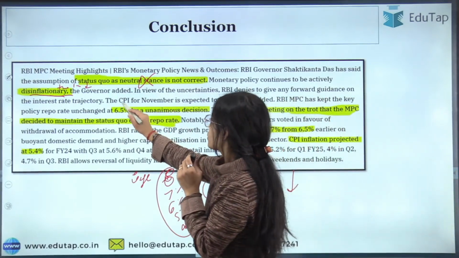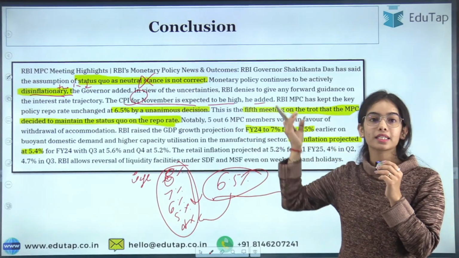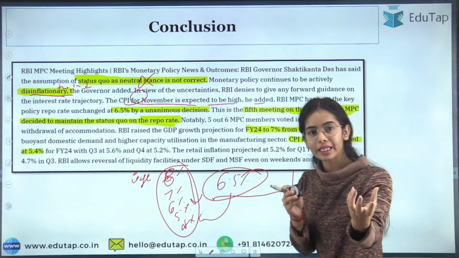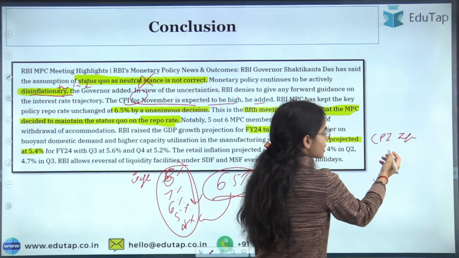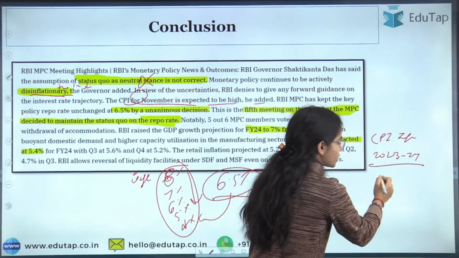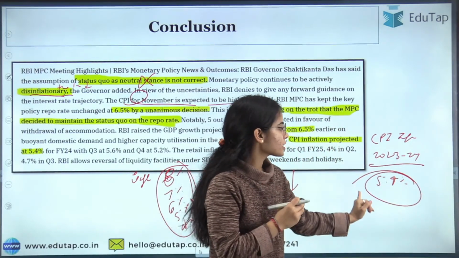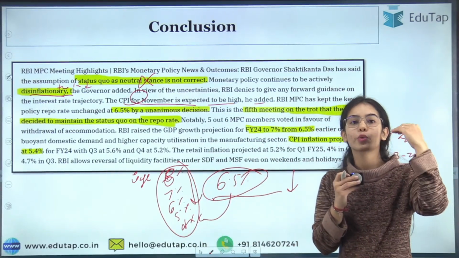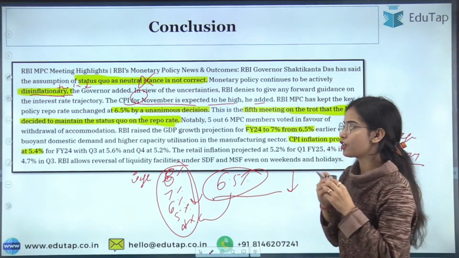Okay. So CPI for November is expected to be high. It has been said that the CPI inflation for November is going to be high, but the forecast or projection that has been shown for 23-24 has not been changed from 5.4%. Okay, so the CPI inflation forecast is 5.4% because we expect that in November the vegetable prices are going to go high, and that's why the CPI inflation will be a little higher in November.